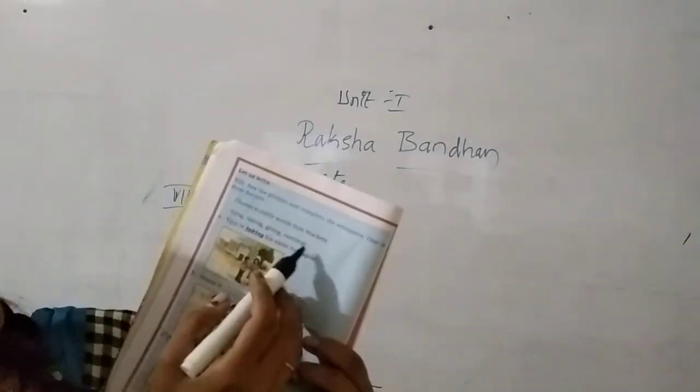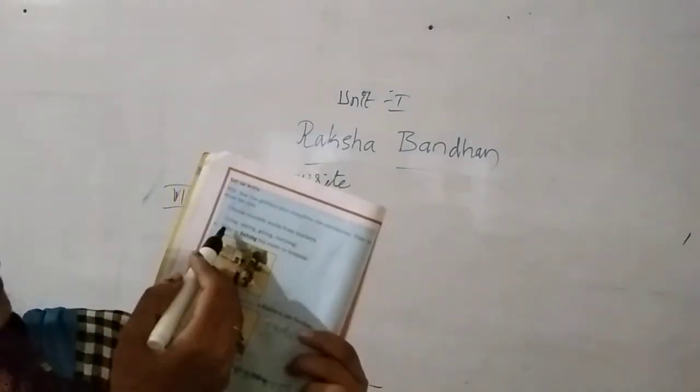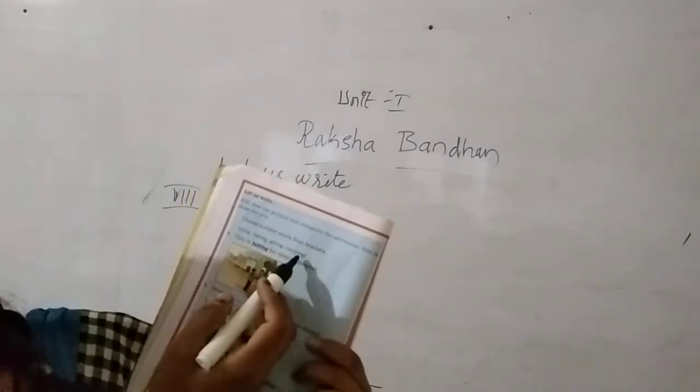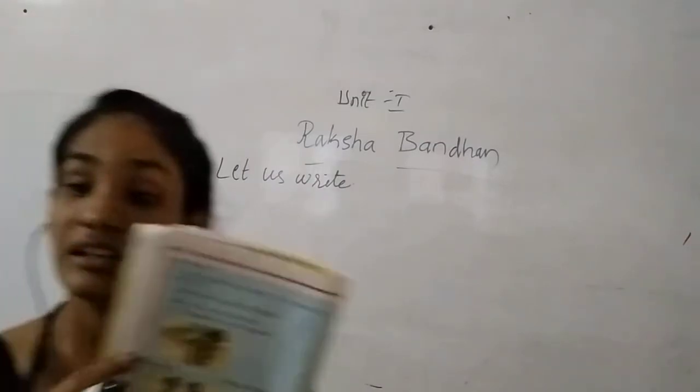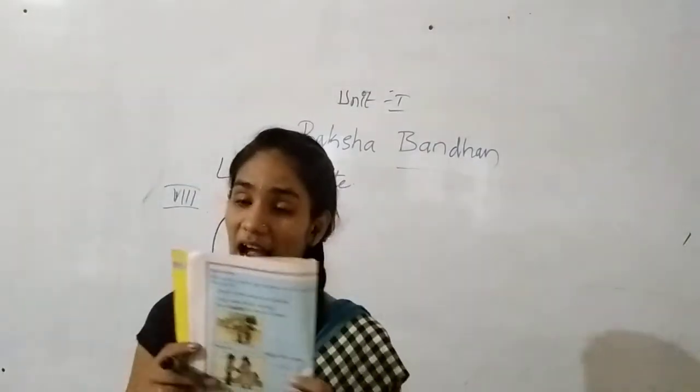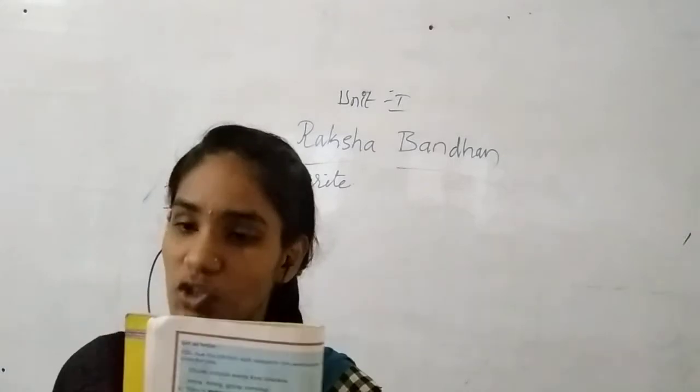See, some action words are given here, like trying, taking, giving, carrying. We have to fill these action words in the blanks, and the word should be suitable for the picture.